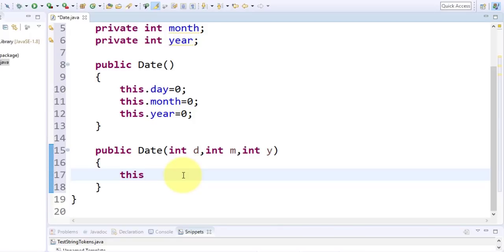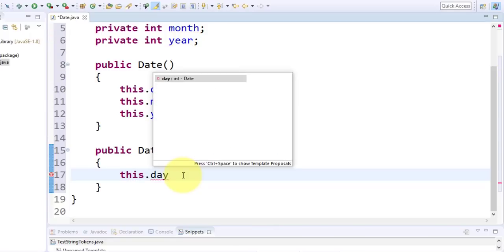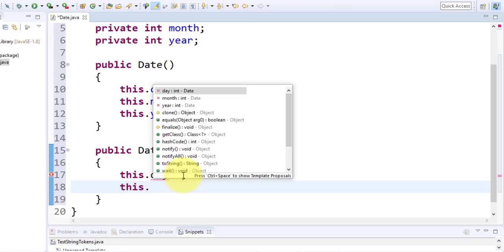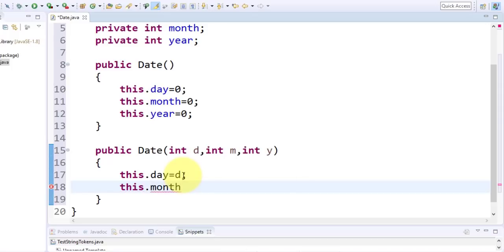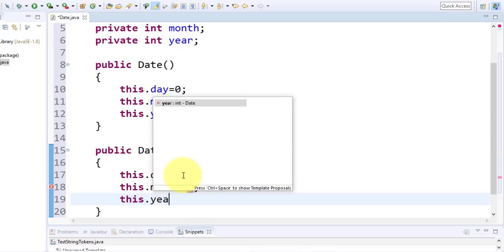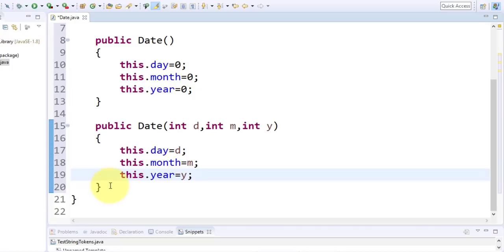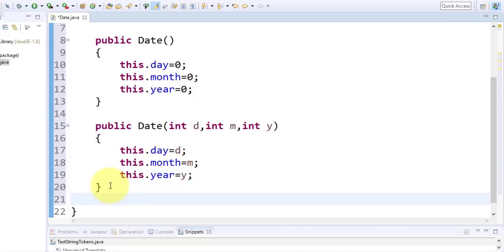And now look at this: this.day is equal to d, this.month you assign the m, and this.year you assign the y.